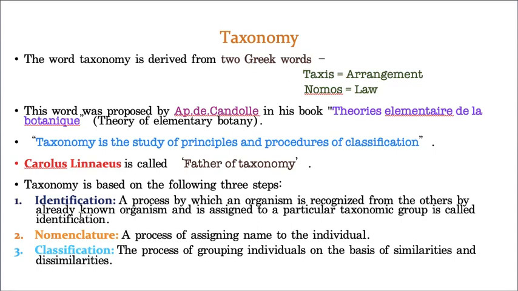Let us take one after another. The first one is identification. Identification is a process by which an organism is recognized from other organisms which are already known. Now you found a new organism. This new organism is compared to already known organisms. By comparing these two organisms, whichever organism it resembles more, in that particular group you will place it.